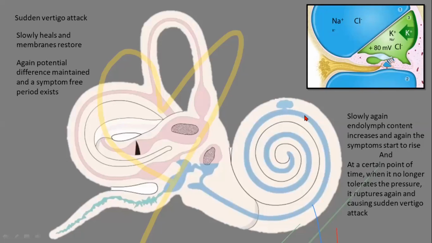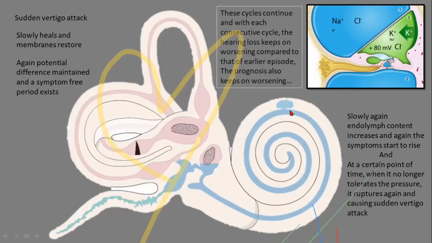And also see the hearing loss. As there is an increasing amount of endolymph gradually inside, there is increasing hearing loss complained by the patient. When this rupture occurs, there is maximum loss of hearing. And again, when the healing occurs, the hearing loss has gone. Now it is becoming normal. This kind of increasing and decreasing hearing loss is called a fluctuating type of sensorineural hearing loss. This fluctuating sensorineural hearing loss is typically seen in case of Meniere's disease, right?